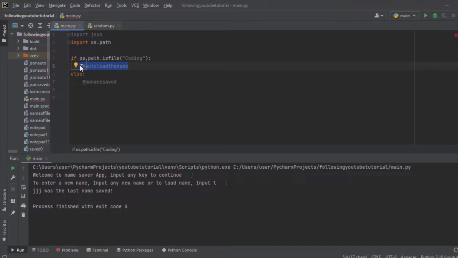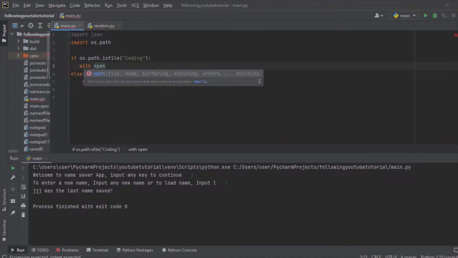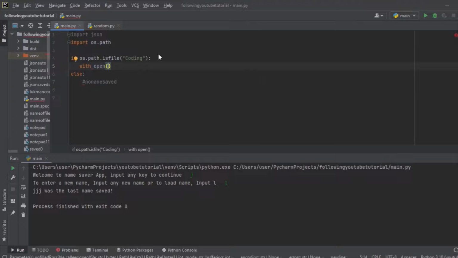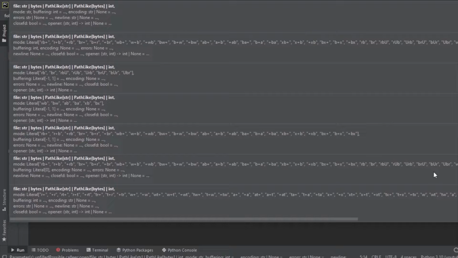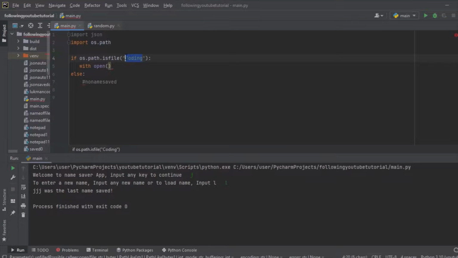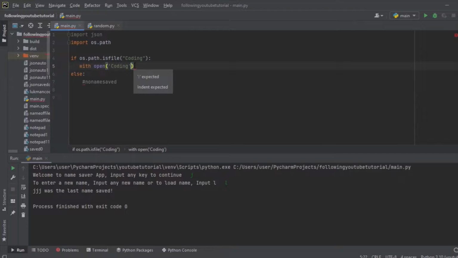If such a file exists, then under here we are going to load the file. How are we going to load the file? We are going to write with open. Then I would like to copy this coding to save time, and paste it right over here. Coding, then with a comma, apostrophe r, and we are going to write as f.